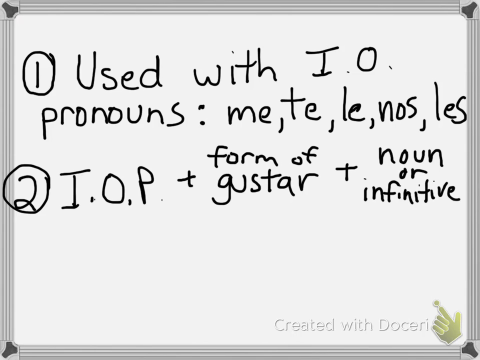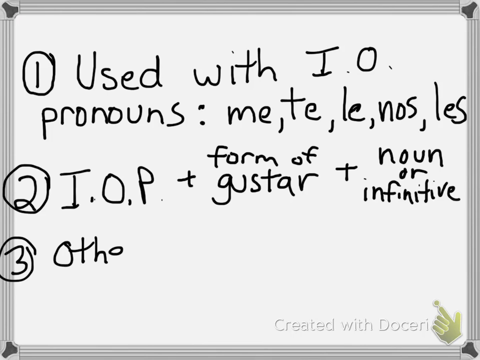And then you will have the noun or the verb, which we call infinitives in Spanish, that is being liked. So me gusta el chocolate. You see the format there? Indirect object pronoun me, gusta, a form of gustar, and then chocolate, the noun that is pleasing to me, that I like.